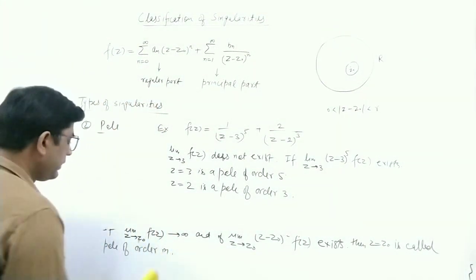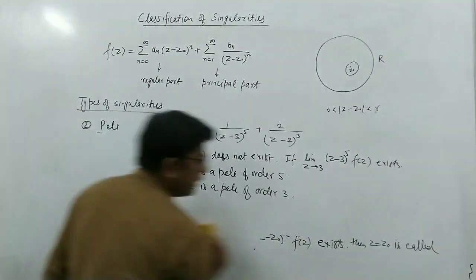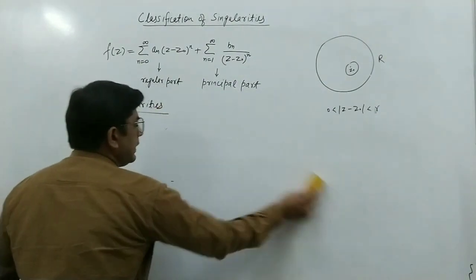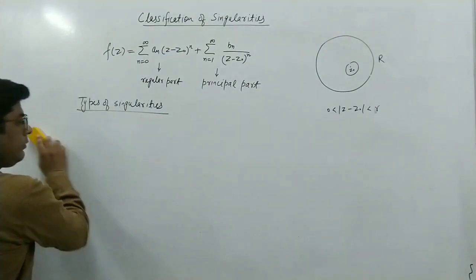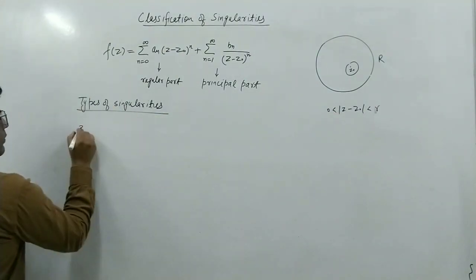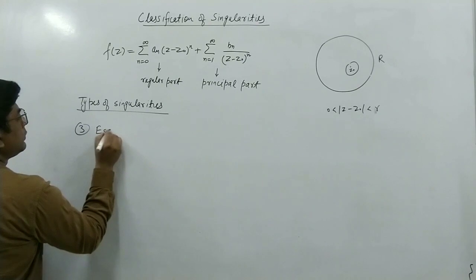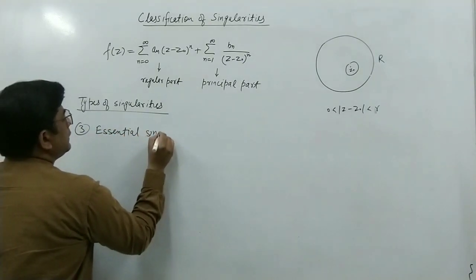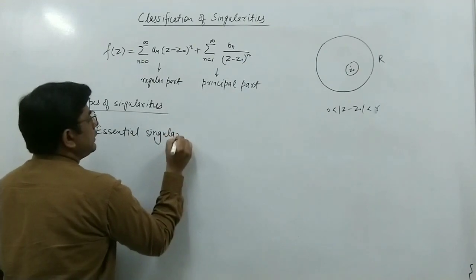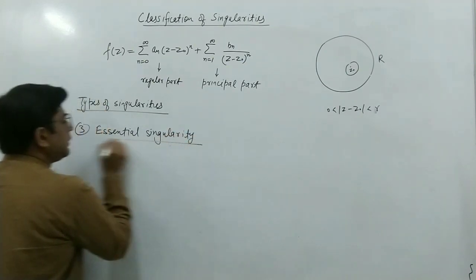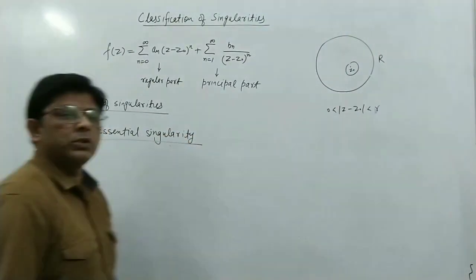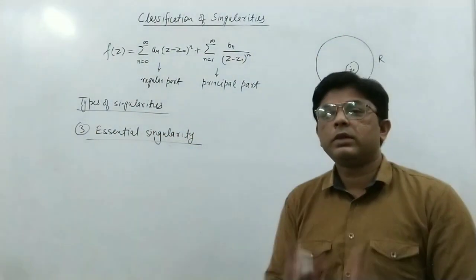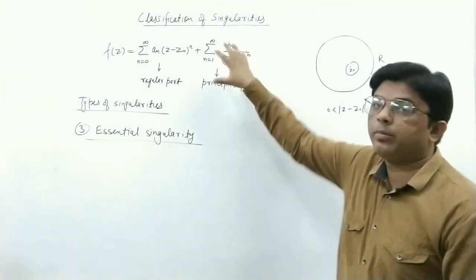Next we have the third type of singularity, which is called essential singularity. A singularity is called an essential singularity if there are an infinite number of terms in the principal part.